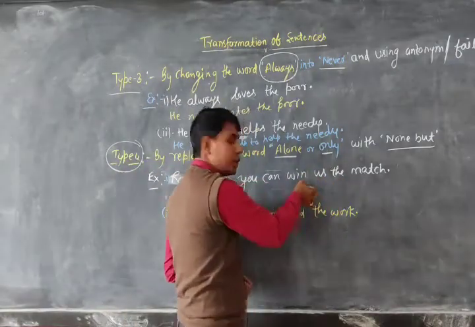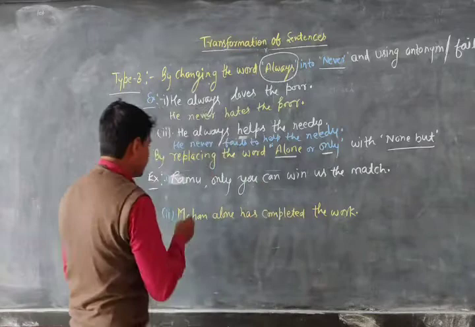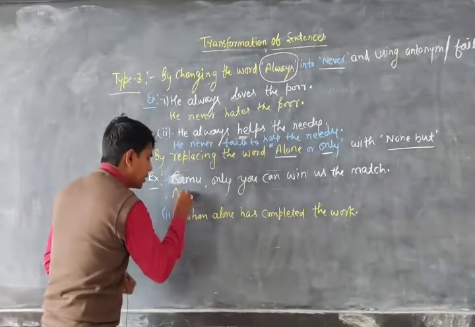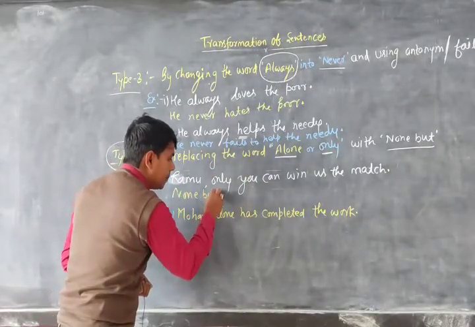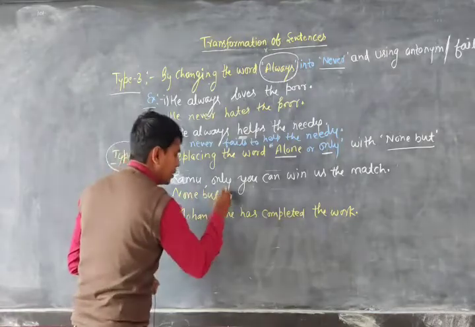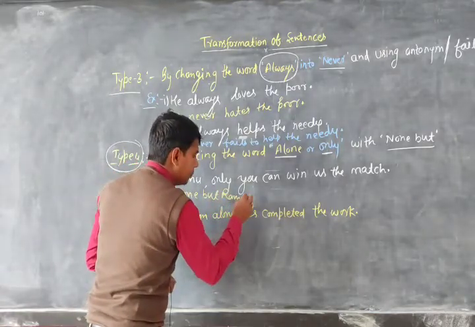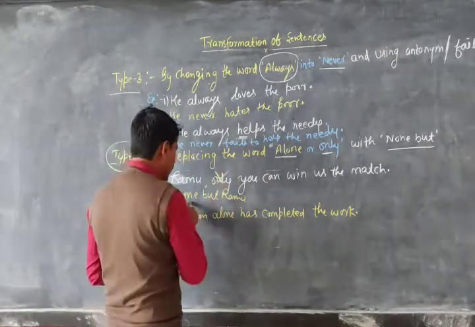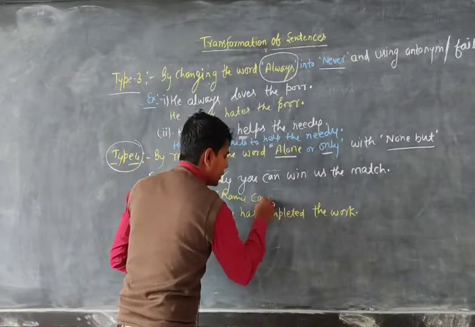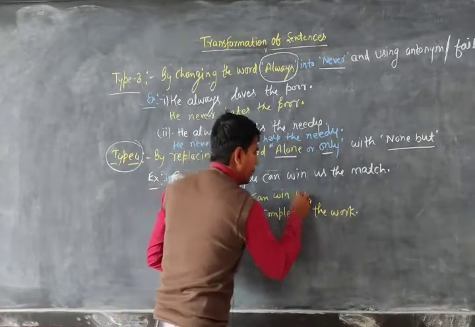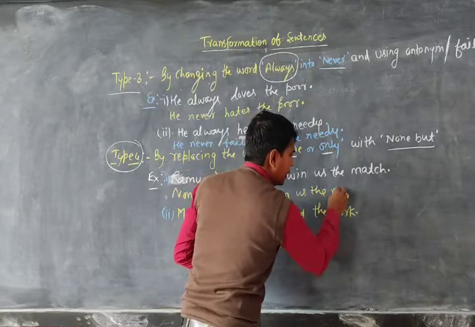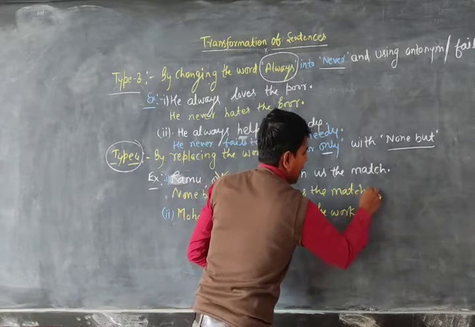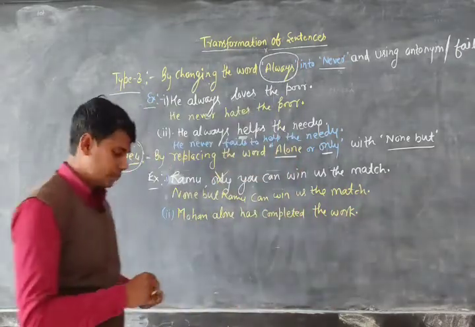Now you have to change it to negative. So very first you will write none but, then the subject Ramu. We don't use only: none but Ramu can win us the match.